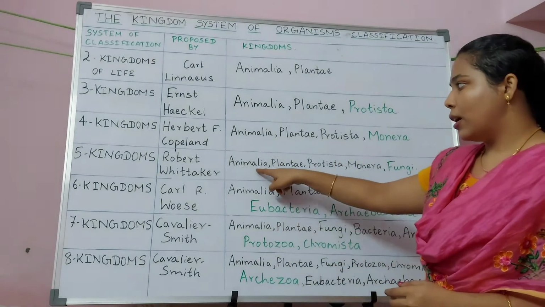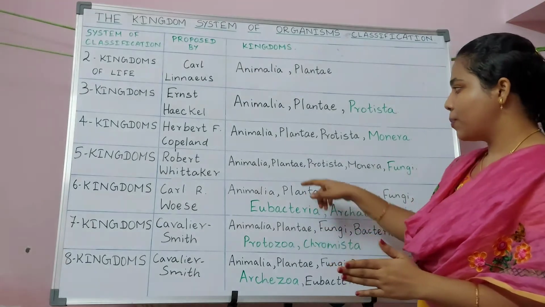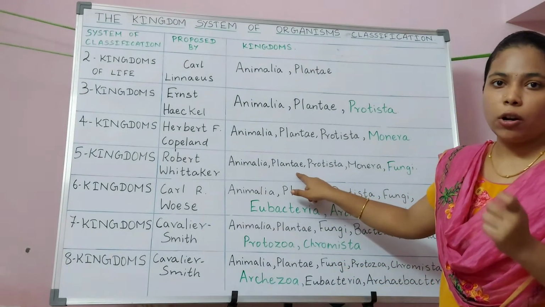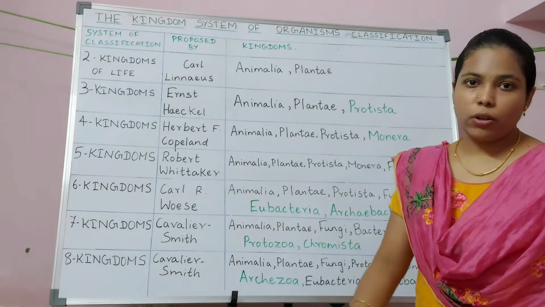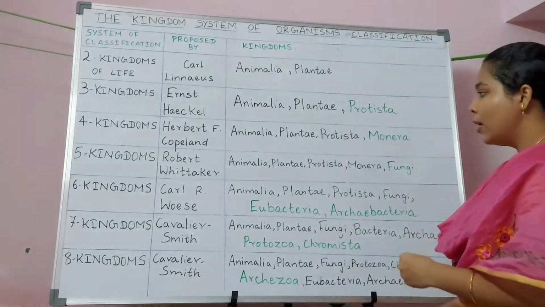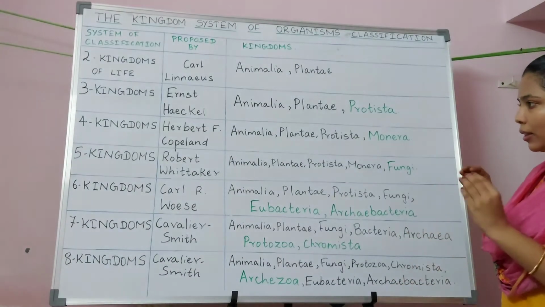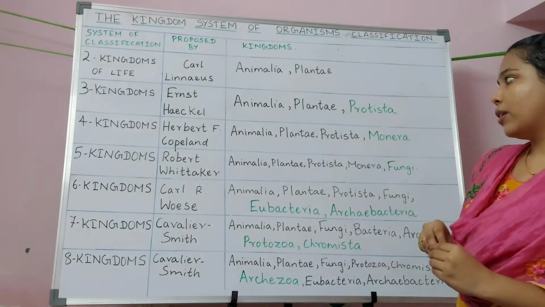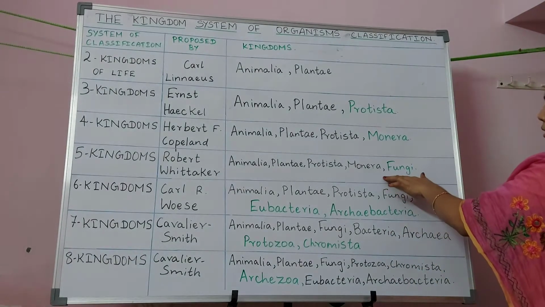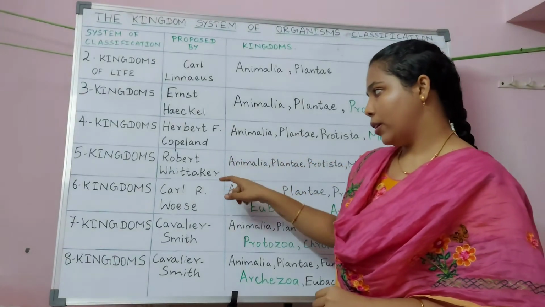That is, all the animals are multicellular heterotrophs, whereas plants were multicellular autotrophs, and Protista and Monera are mostly unicellular and they form cellular colonies, but fungi are multicellular saprophytic. This observation led to the discovery of fungi as a separate kingdom, and this was done by Sir Robert Whittaker.